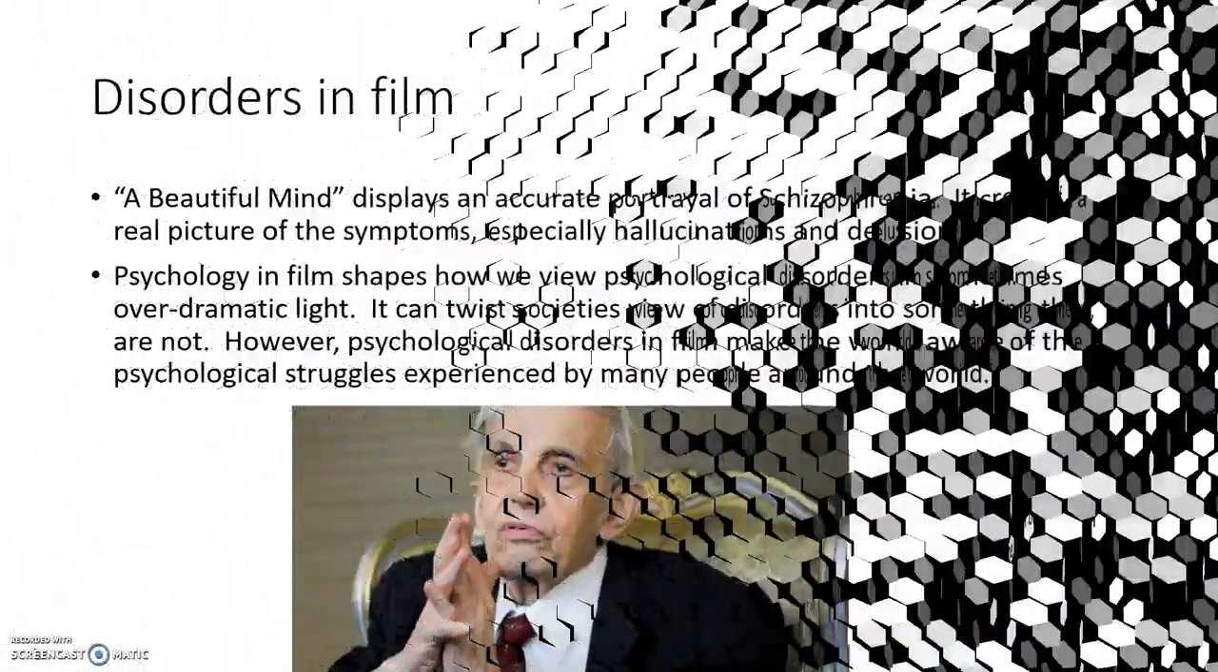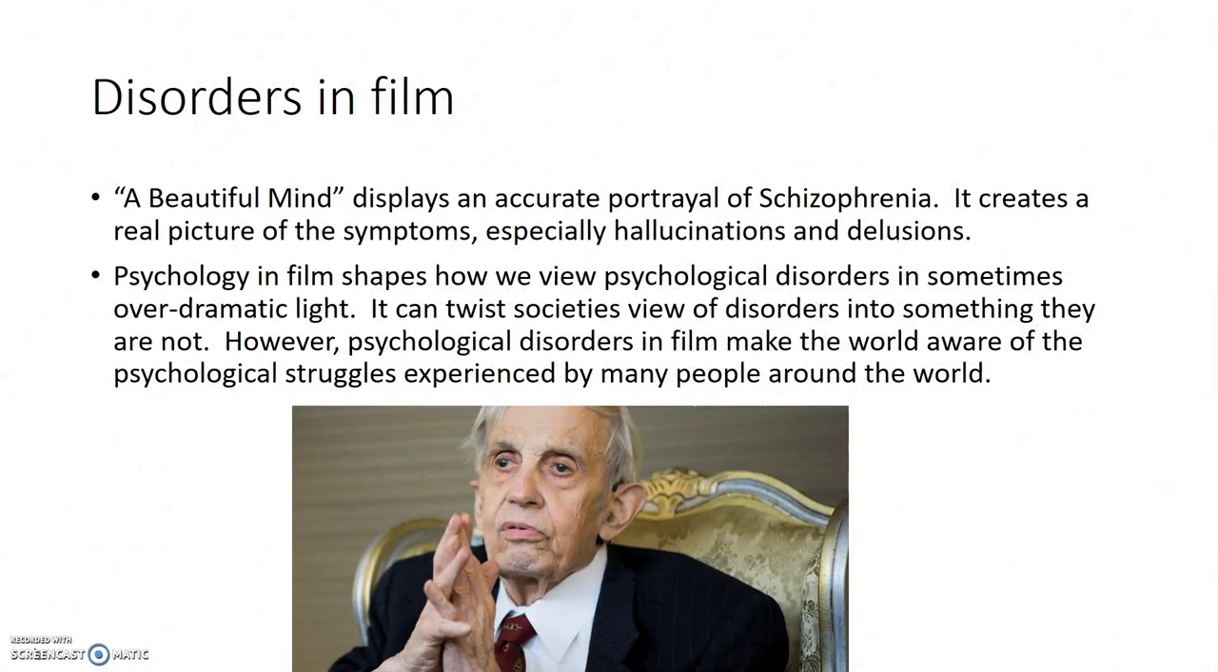Disorders in the film A Beautiful Mind: it displays an accurate portrayal of schizophrenia, maybe slightly overdramatized, but overall a good display, creating real pictures of the symptoms, especially in the hallucinations and the delusions. In my opinion, psychology in film shapes how we view psychological disorders in sometimes an overdramatic light. It can twist society's view of disorders into something they are not, especially with schizophrenia, which is a highlight of the film industry when it comes to psychological disorders.